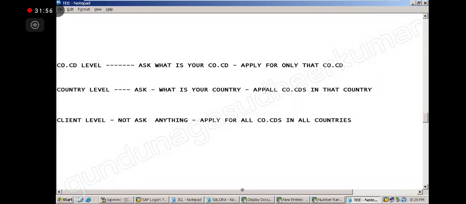Yes, sir. And if we select any client code, that will affect all the countries where the client is there. Correct. Whichever country you are operating, whichever company code you are talking about, it will be applicable for all of them. So anybody from any country can use that. That is the logic.